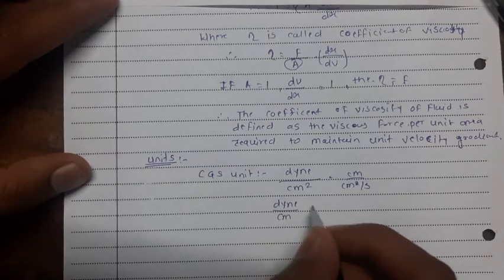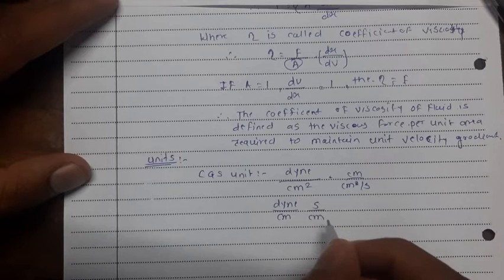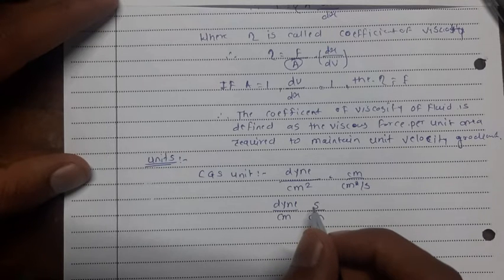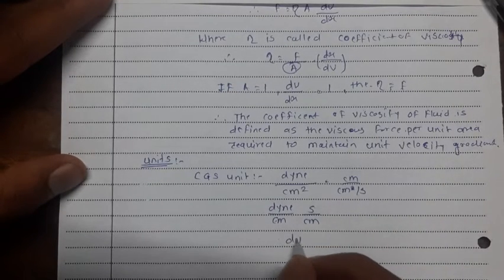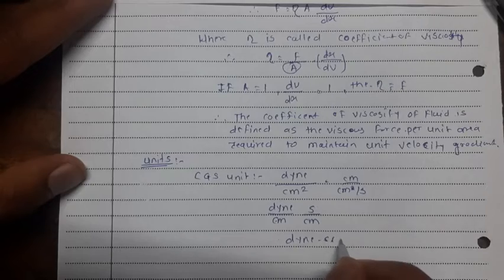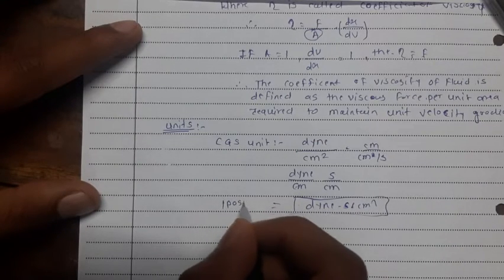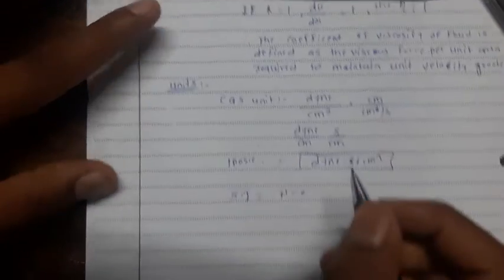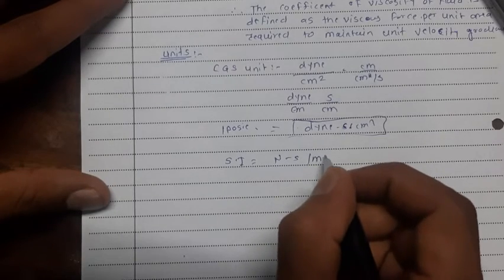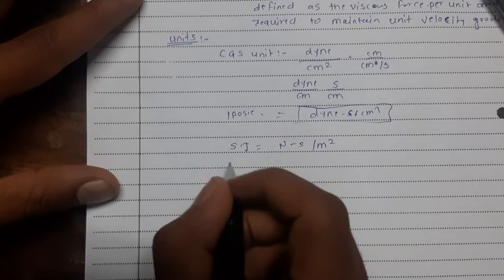Then this will be second upon centimeter. So this will be centimeter into centimeter. This will become dyne centimeter second per centimeter square, that is dyne second per centimeter square. That will be the CGS unit, and this CGS unit is called poise. In SI unit, force is measured in Newton, time in seconds, and area in meter square. And this SI unit is called decapoise.